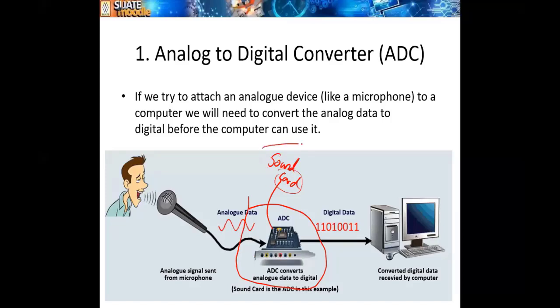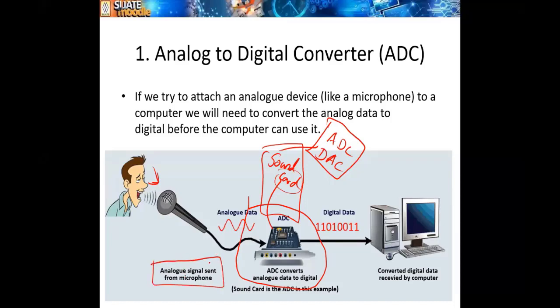So the sound card is the one that acts as the analog to digital converter and also the digital to analog converter. So the sound card has this converter. Someone is speaking, so it's an analog signal sent from the microphone. So the sound card will receive this analog signal.